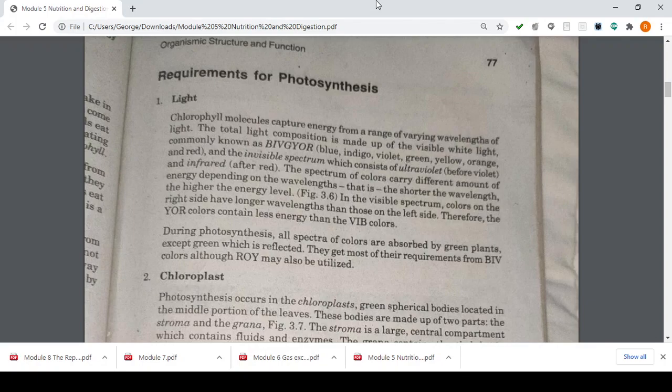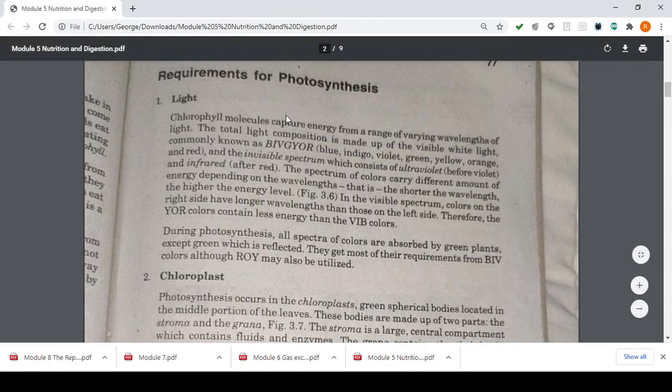The spectrum of colors carries different amounts of energy depending on their wavelength. That is, the shorter the wavelength, the higher the energy level. In the visible spectrum, colors on the right side have longer wavelengths than those on the left side. Therefore, the yellow, orange, and red colors contain less energy than your violet, your indigo, and blue colors.